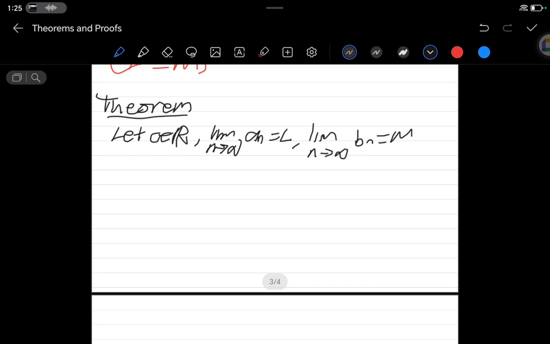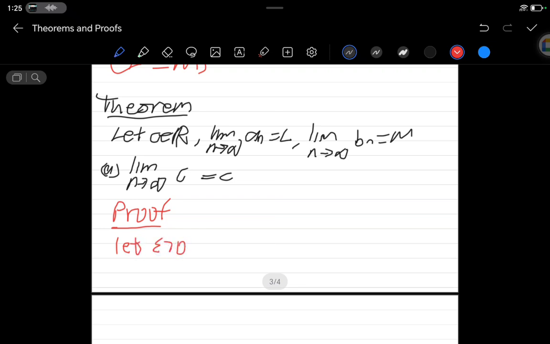Right? And then the first one, they say the limit as n approaches infinity of c will be equal to c. Right? So for us to prove this, I'm going to write proof. Then I want you to know this. So I'm going to write proof.